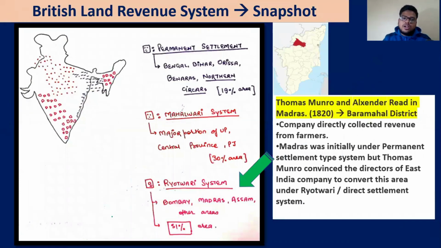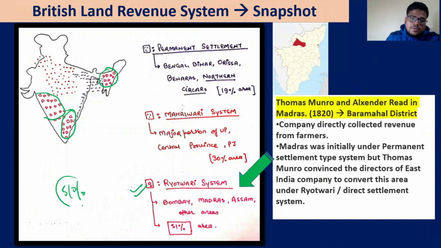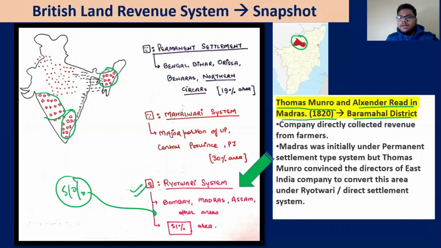This is your Ryotwari system. You can see the Ryotwari system in the Madras area, the Bombay area, and the Assam area. Majorly these three areas, and other systems elsewhere. So around 51% of the area was under the Ryotwari. They started this system on an experiment basis in the Baramahal district under the leadership of Thomas Munro and Alexander Reed in Madras.